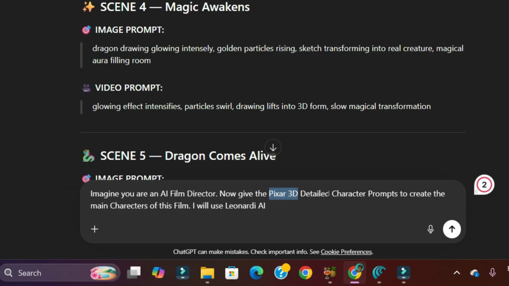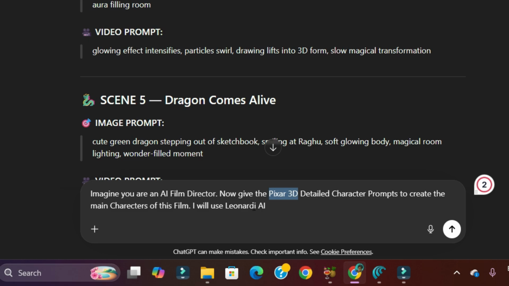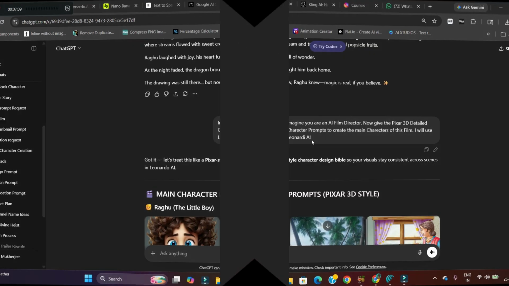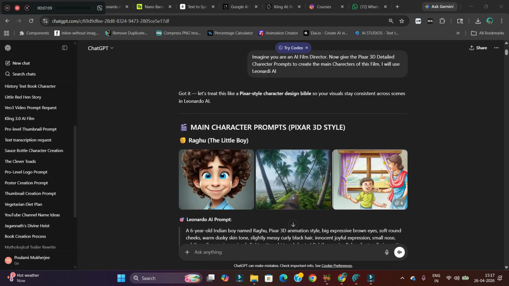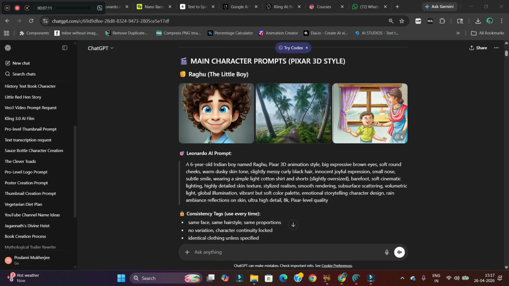Detailed character prompts to create the main characters in the film. I will use Leonardo AI. Here you can use any other software, but I am suggesting Leonardo AI because this is one of the best MCPs where you can find different models. So you have a lot of options. Okay, and send it. I have got the main character prompts here. Now you can ignore the images, whatever has been provided. Now you can take the prompt